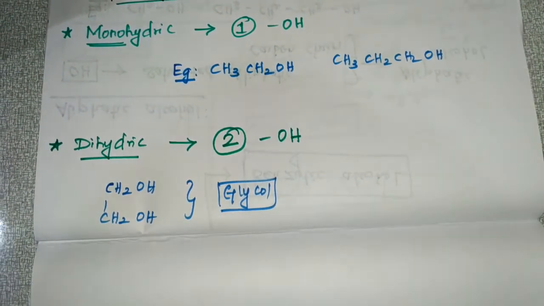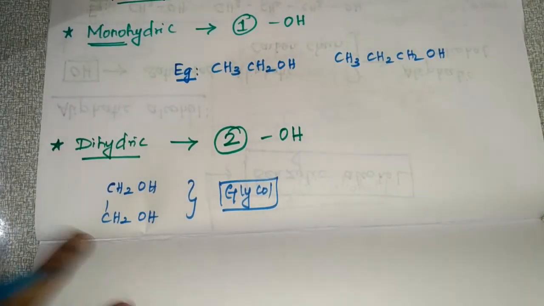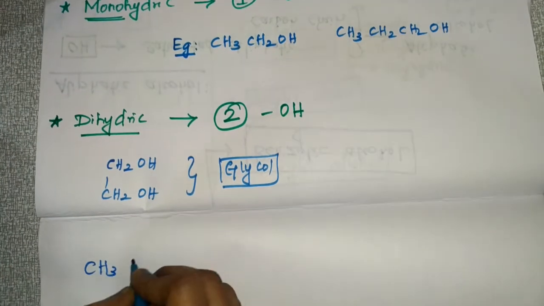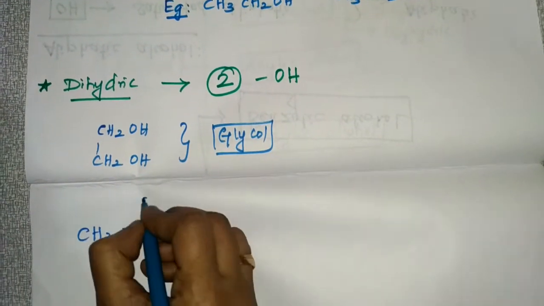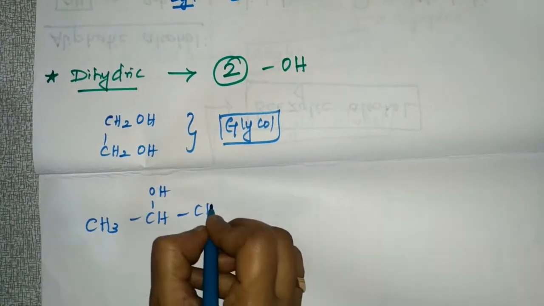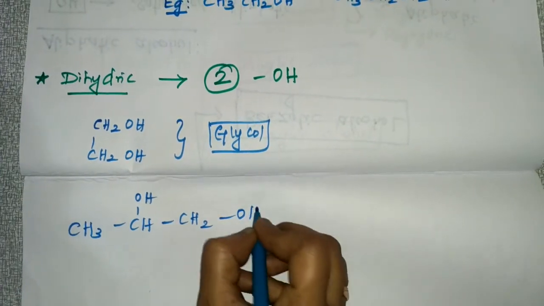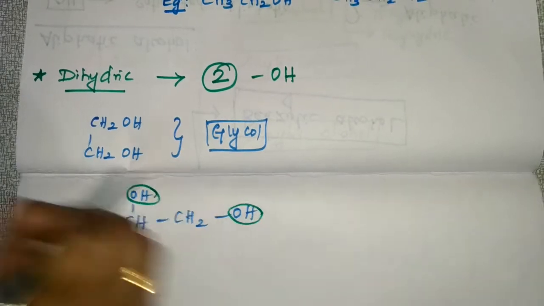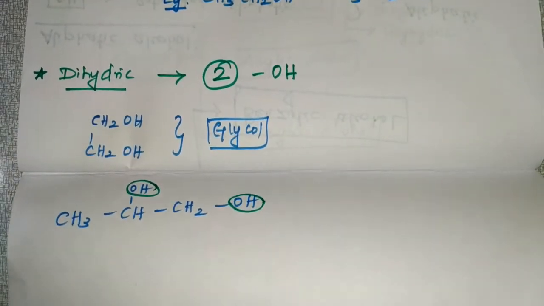These are also termed as glycol. And this is an example for that. Apart from this, you can take this example also, CH3, CHOH, CH2OH. So here also you can see two OH groups are attached. So this is dihydric alcohol.